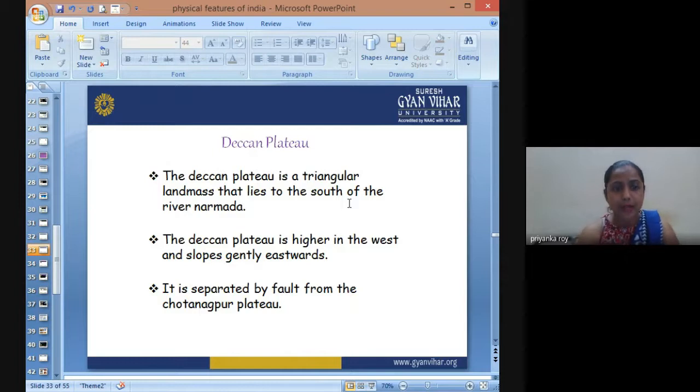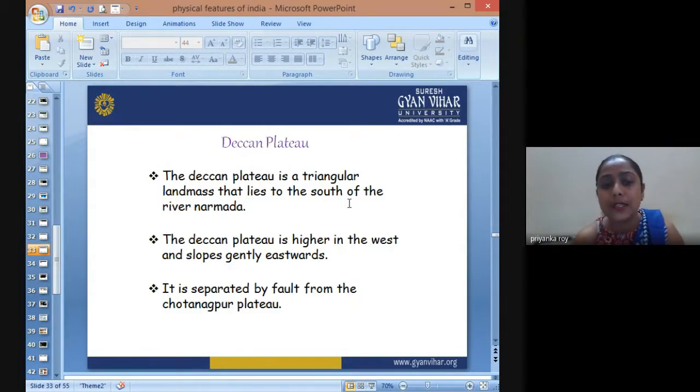Now, the Deccan Plateau. The Deccan Plateau is a triangular mass that lies to the south of the river Narmada. So when you cross the river Narmada, the plateau region is called the Deccan region. The Deccan Plateau is higher in the west and the slope is gentle in the east. So we have a steep slope in the western part and a gentle slope in the eastern part.